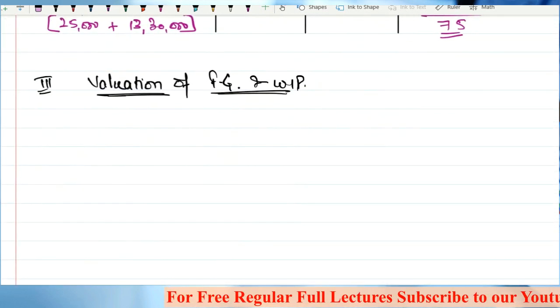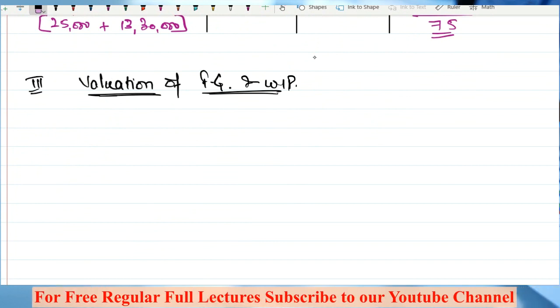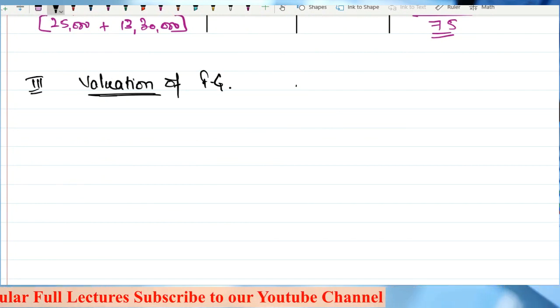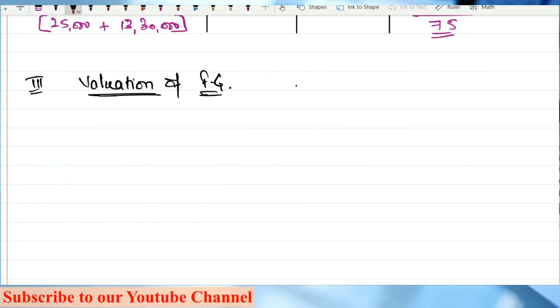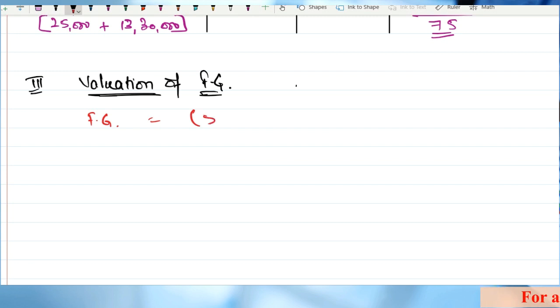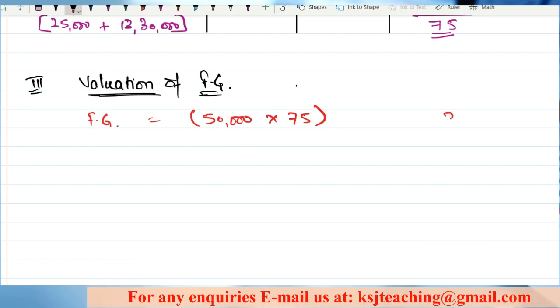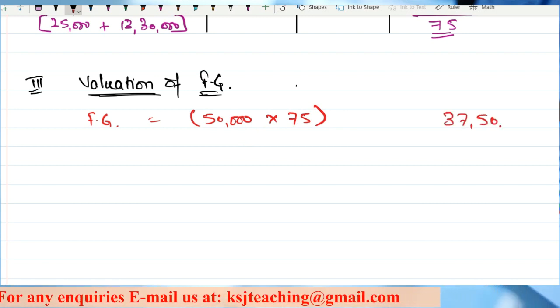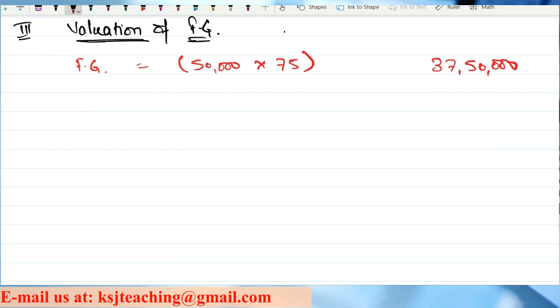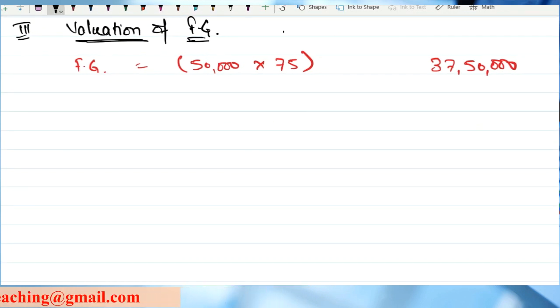Now, valuation of FG. I'll talk about valuation of FG first, okay? Sir, very simple. How many units have been completed? 50,000 units completed and transferred to the next process. What is the total cost incurred? 75 rupees. So the total value is 37,50,000.